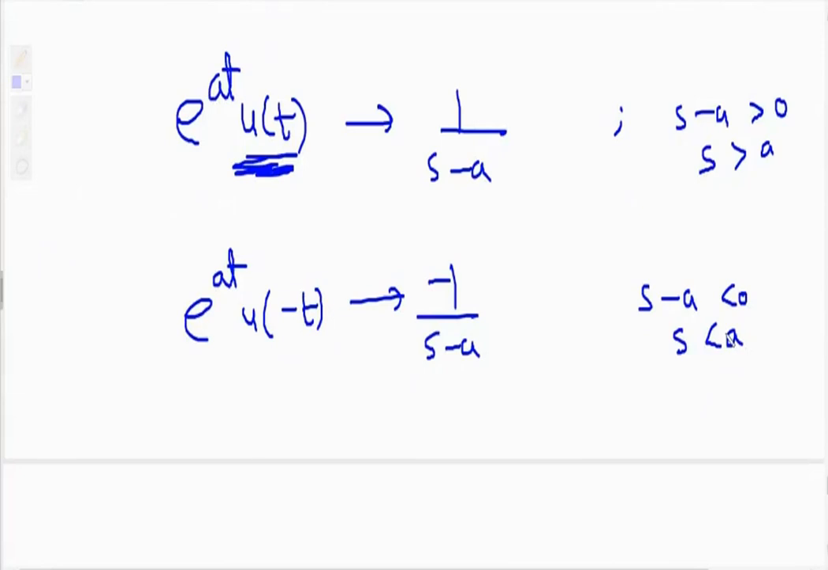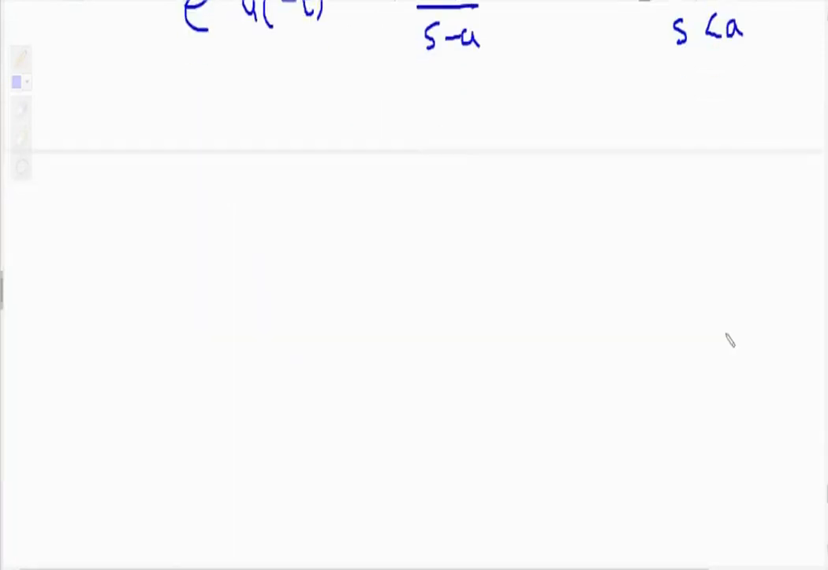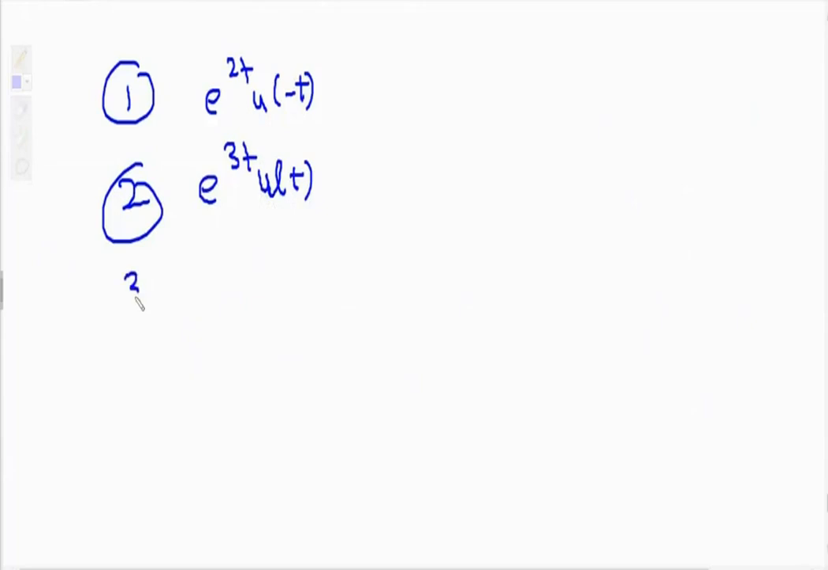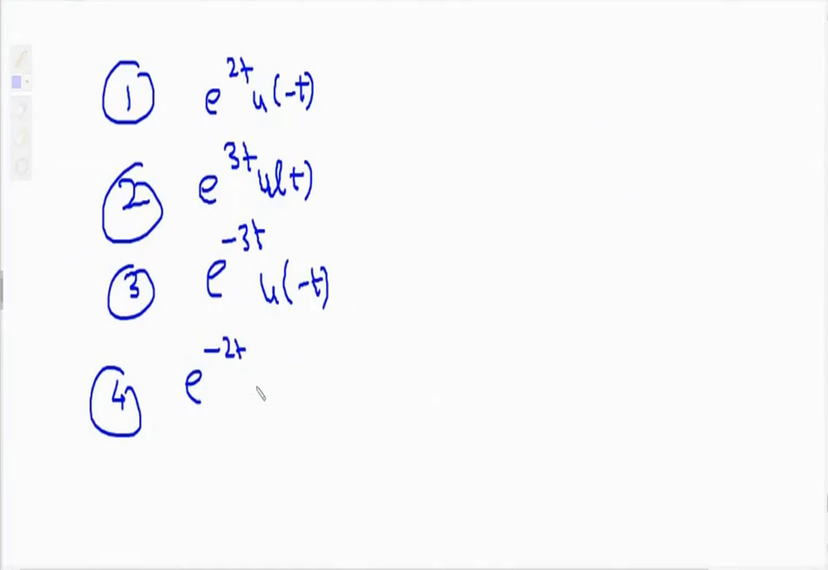Okay, so just practice it. Take a few examples as homework. Question number 1, e raised to 2t u of minus t, and you have to tell the Laplace transform and its ROC. Number 2, e raised to 3t u of t. Number 3 homework, e raised to minus 3t u of minus t. 4th, e raised to minus 2t u of t. Okay, so these 4 examples you take as homework and also tell me the